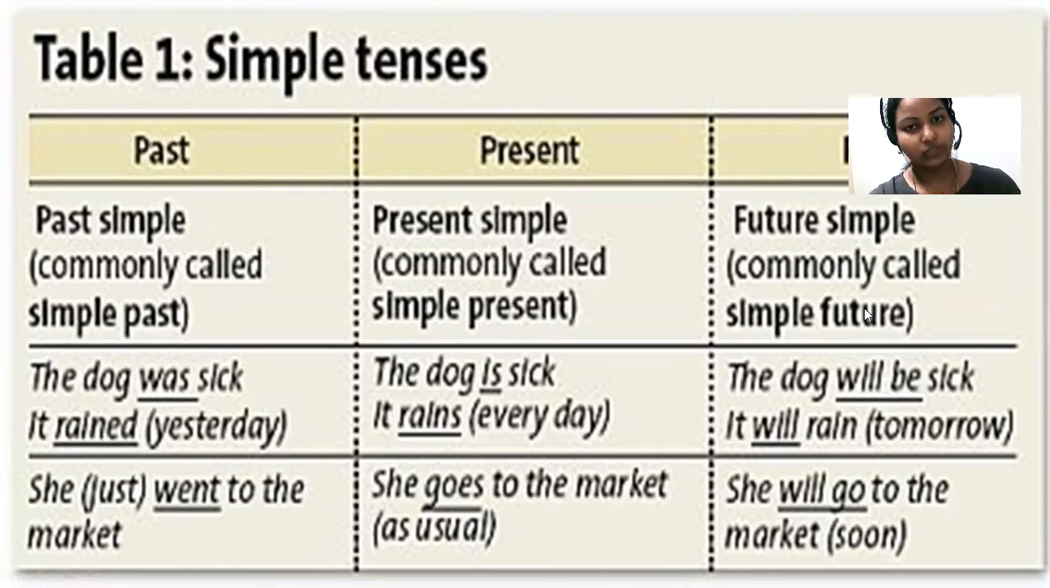Okay, now let's move on to future tense, or simple future. The dog will be sick. Okay, so here will and be. Okay, so it is future tense. It will rain. That means tomorrow it will rain. Okay, so it will rain tomorrow. So will. Okay, so here also these are the differences between all the three sentences.